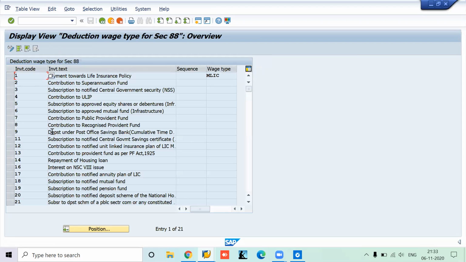Okay. So here you can see only one for LIC. Why are we having this LIC wage type? Suppose you are contributing to LIC, and it is also eligible for a deduction under section 80C. Then this wage type MLIC is a model wage type specifically for LIC. You can utilize that, and it will be made through the deduction in your infotype 57. So that is the idea.